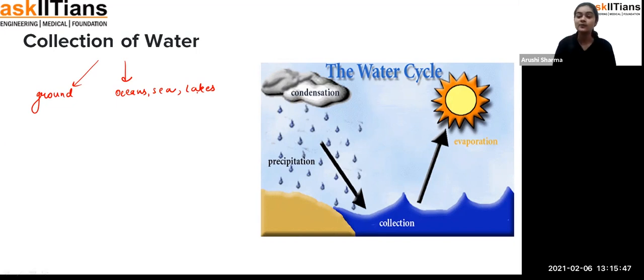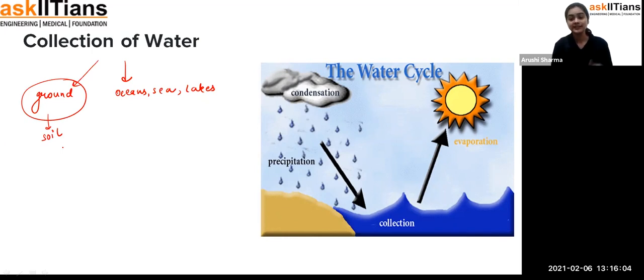But when water is falling on the ground, this water is absorbed by the soil, and through the pores of the soil the water flows down, and that's how we get groundwater. This process is called the infiltration process.